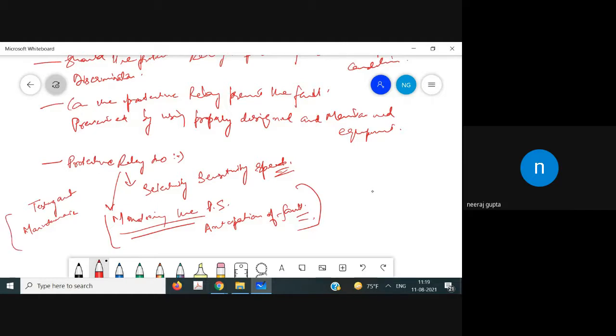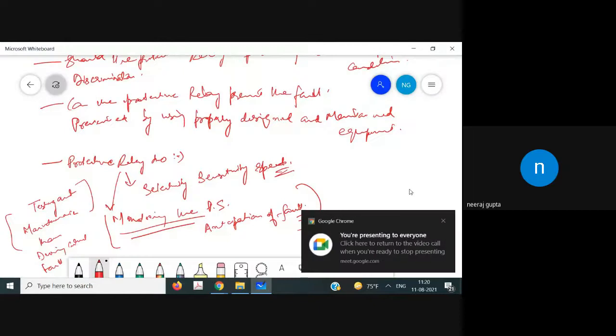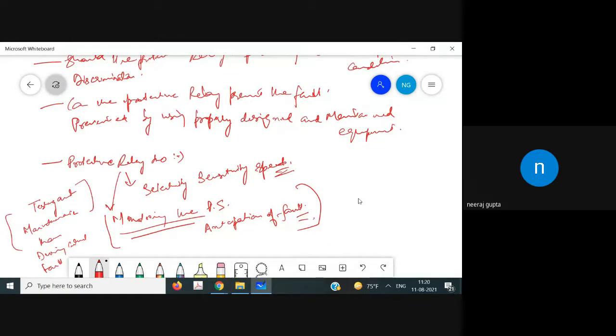than during an actual fault. So you can say that the relay is actually insurance against the damage due to the fault. Is it okay? Are you able to get it?